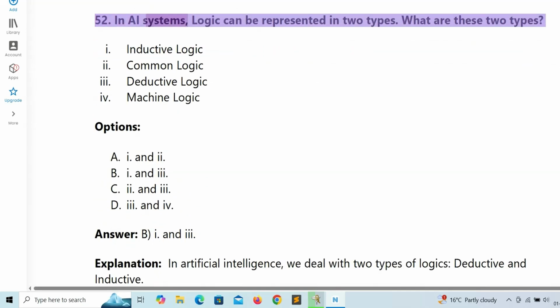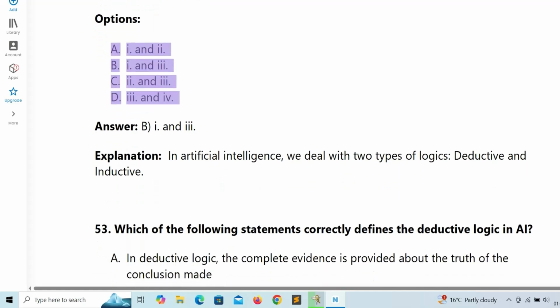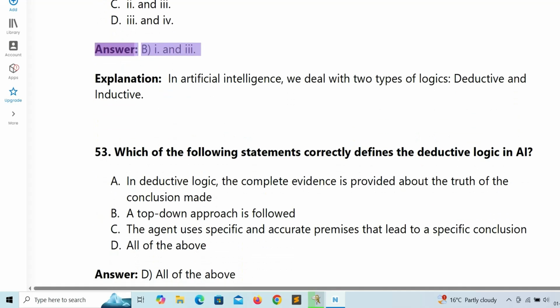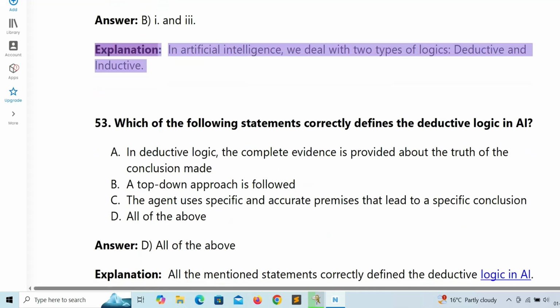52. In AI systems, logic can be represented in two types. What are these two types? 1. Inductive logic. 2. Common logic. 3. Deductive logic. 4. Machine logic. Options: A. 1 and 2, B. 1 and 3, C. 2 and 3, D. 3 and 4. Answer: B, 1 and 3. Explanation: in artificial intelligence, we deal with two types of logic, deductive and inductive.